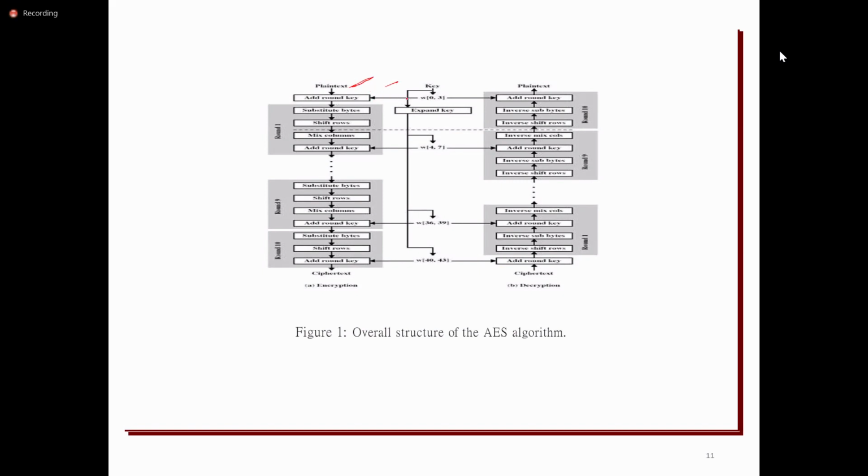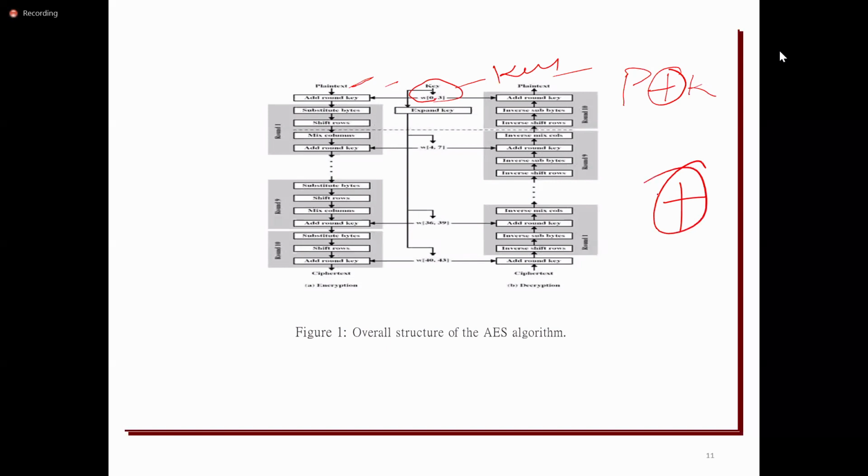This round key is nothing but the original key, which is shared between sender and receiver. It takes the 128-bit plain text and the key and performs a simple XOR operation. Wherever you find this symbol, this is the XOR operation.